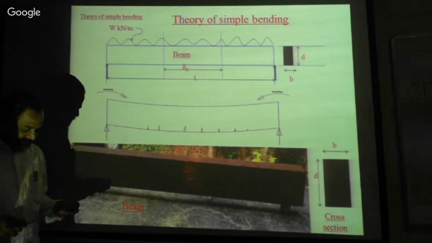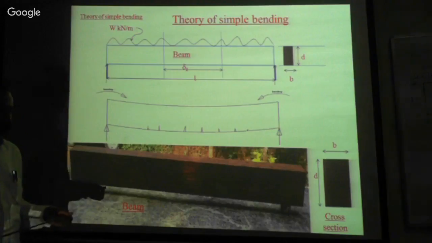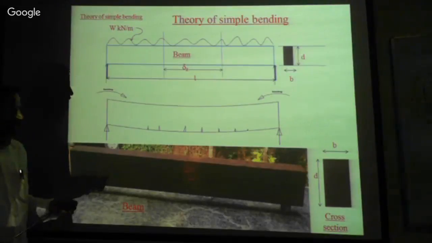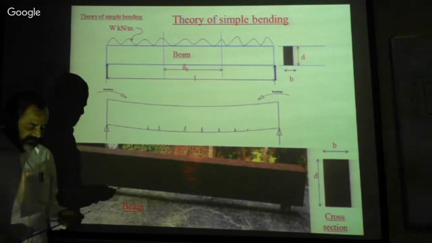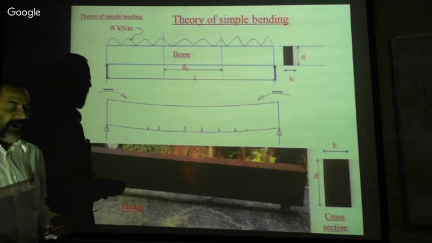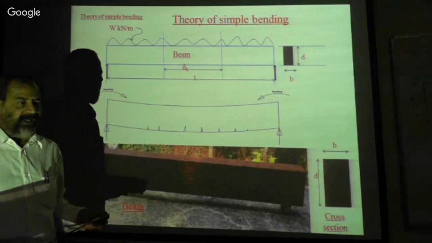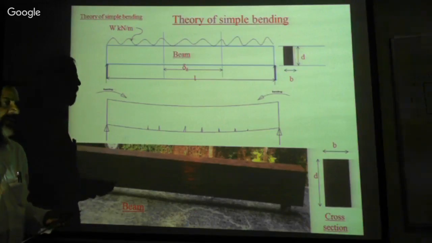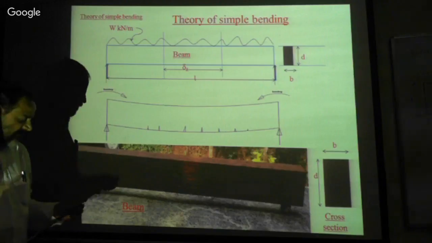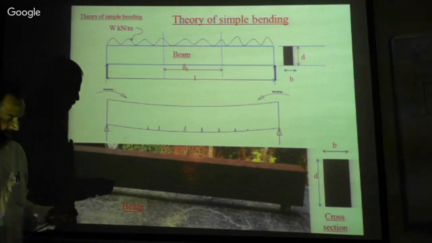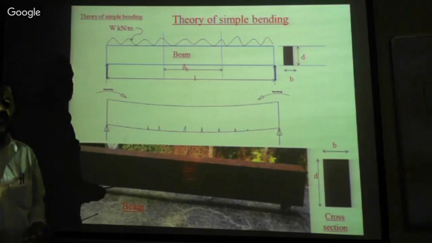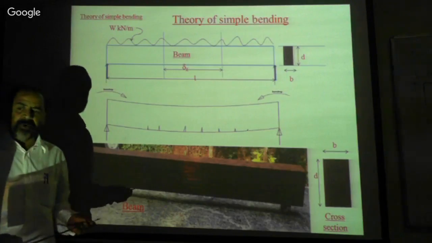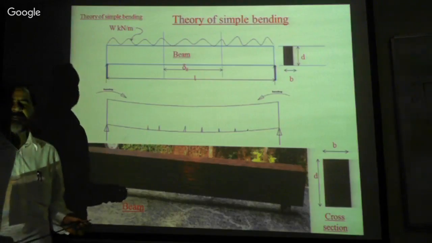Engineers, maybe civil engineers or mechanical engineers, should know the behavior of the beam. One should understand the beam. In regular practice, we build structures like buildings, multi-story complexes, and bridges. So many structures we are designing and building. The beams are the more critical element, the load resisting element.